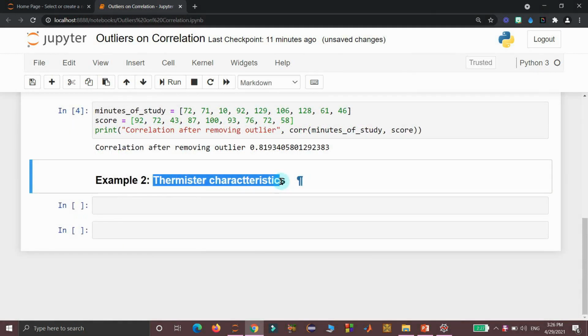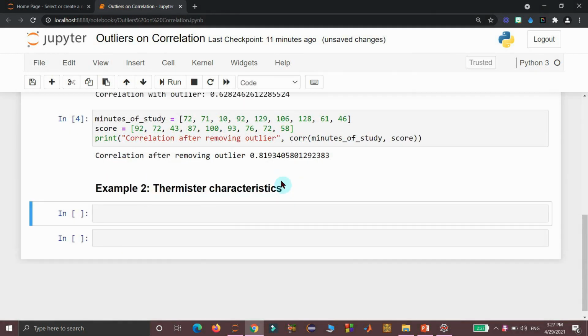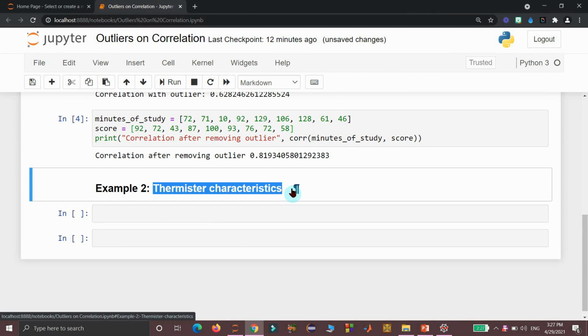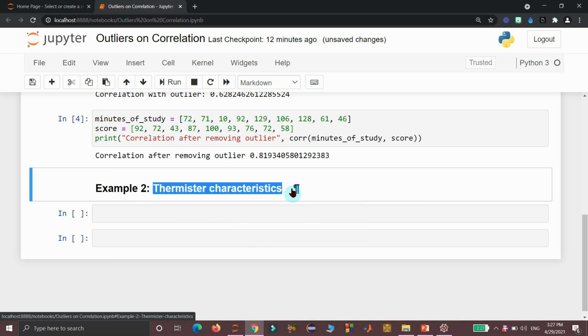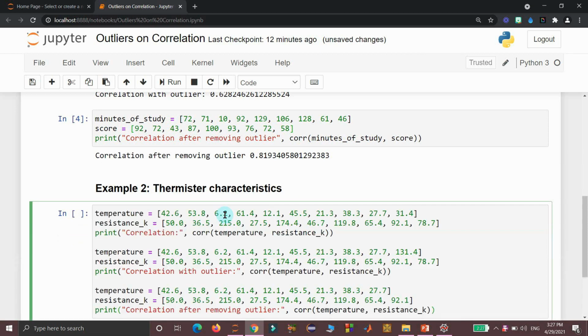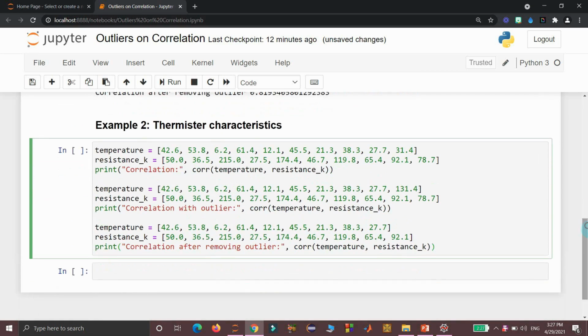As a second example, I am considering the characteristics of a thermistor. The thermistor actually has a negative temperature coefficient of resistance. That means as temperature rises, its resistance decreases. I am considering those characteristics here. This is the original data sheet. The first list has the temperature values and the second list has the corresponding resistance values in kilo ohms. For those original lists I am calculating the correlation.